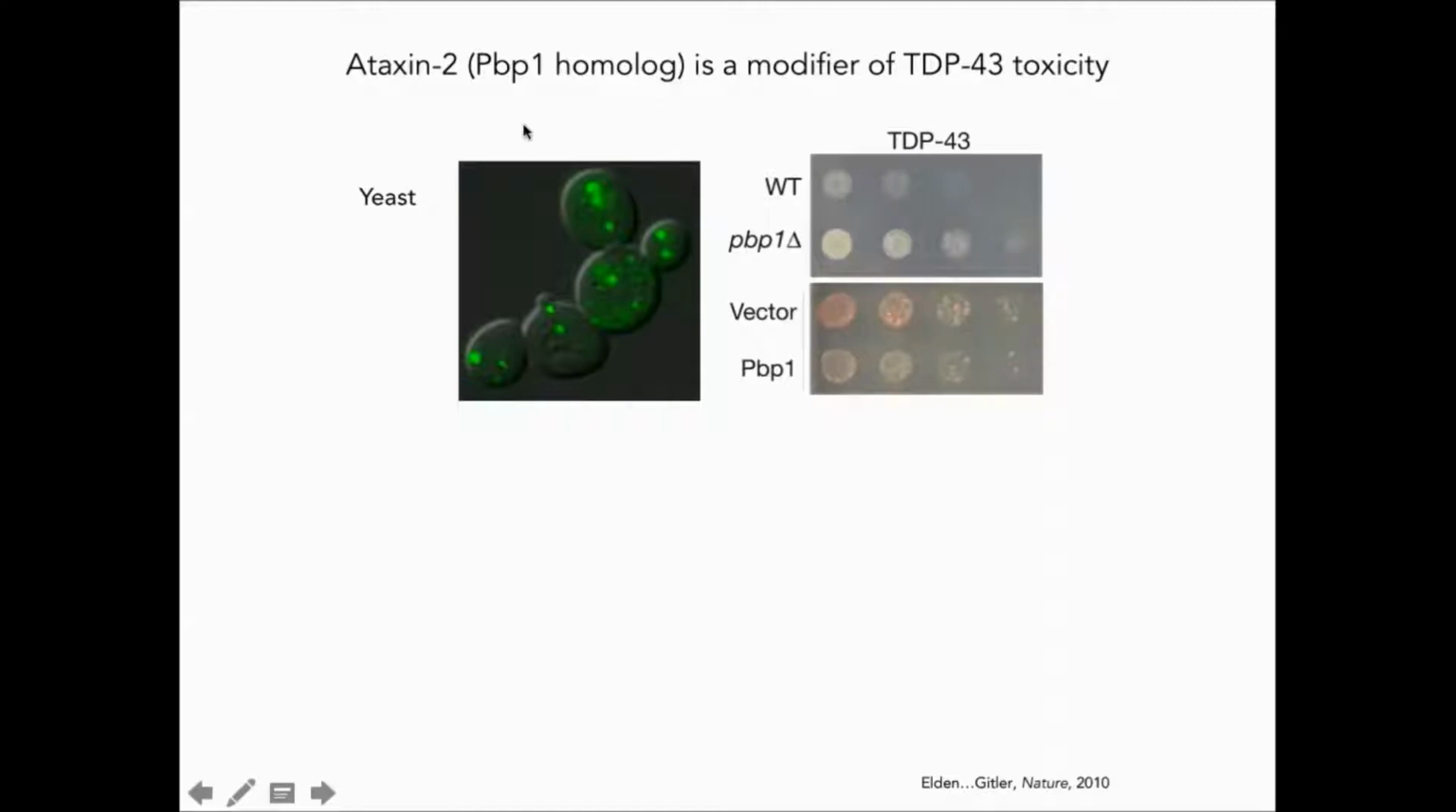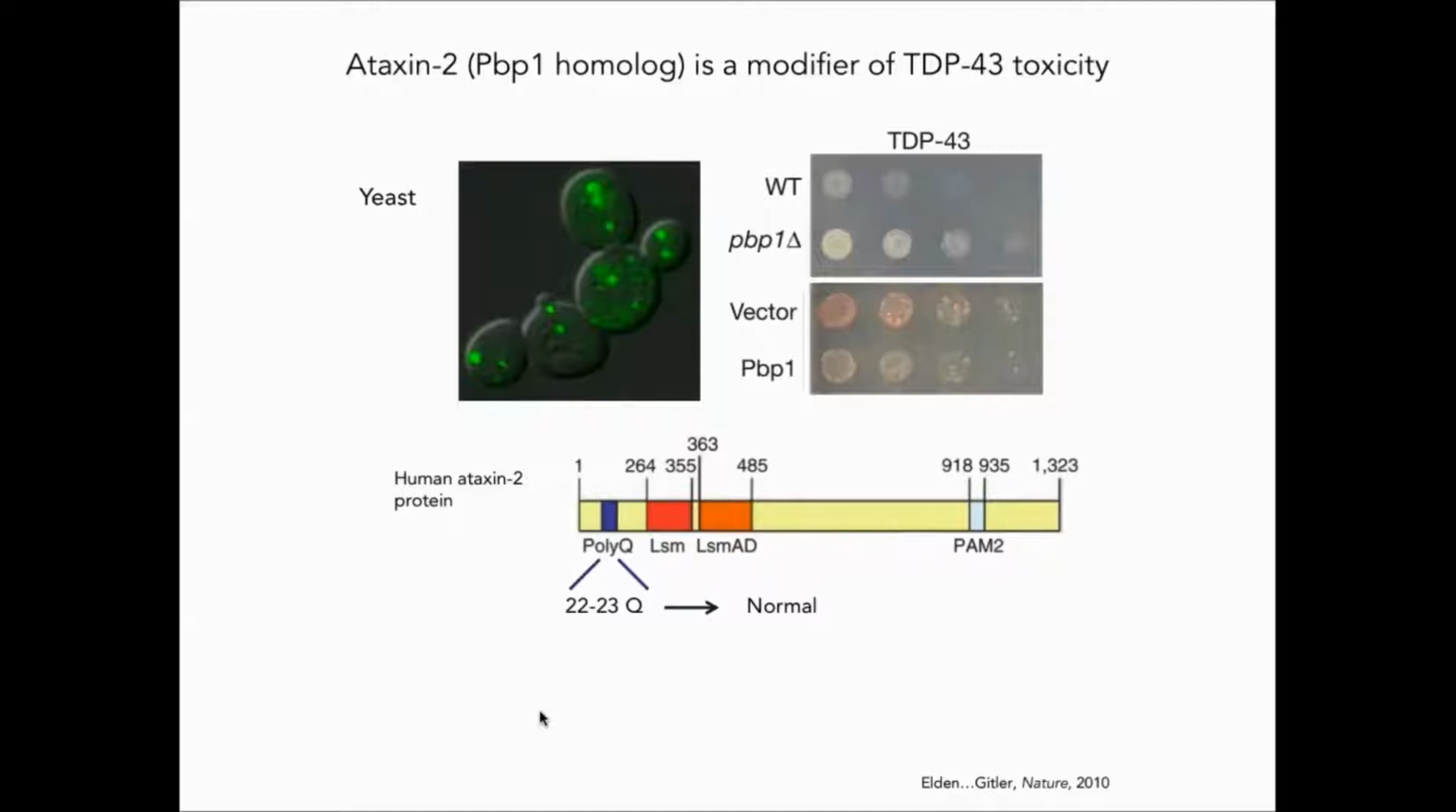And the previous researchers in my lab were able to use this toxicity phenotype to perform genome-wide screens to find genes that affect TDP-43 toxicity. And one of the most interesting hits was PBP1, which is the yeast homologue of Ataxin 2. So when you knock out PBP1, the yeast are more resilient to TDP-43 toxicity, but if you overexpress PBP1, then the yeast are more sensitive to TDP-43.